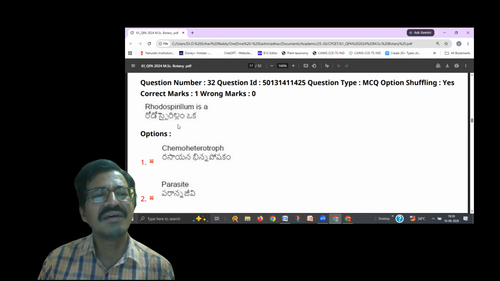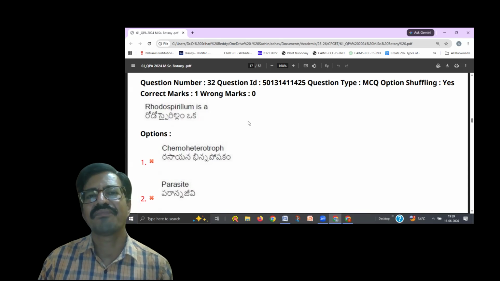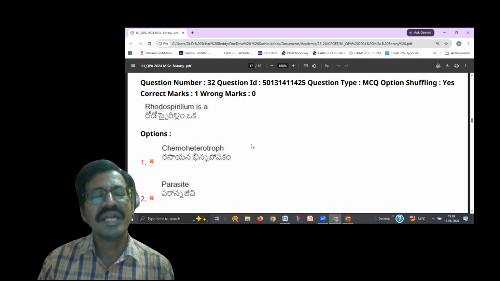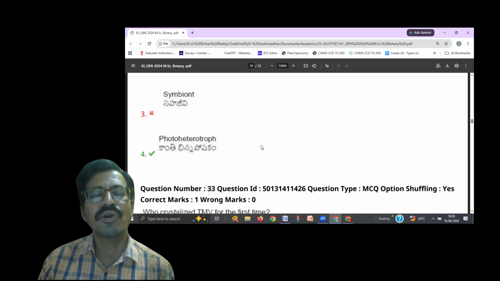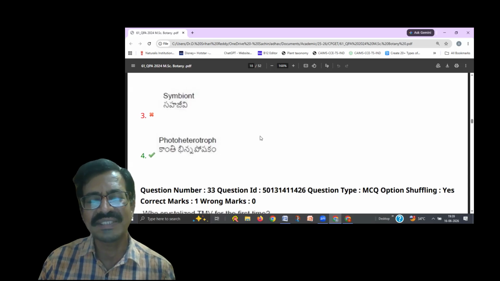Okay. And about the rhodospirillum, it is a photosynthetic bacteria. That means it utilizes light. It is also called chemoheterotrophic, sorry, photoheterotrophic bacteria. Photo means it utilizes light, because in photosynthesis there are two sources.